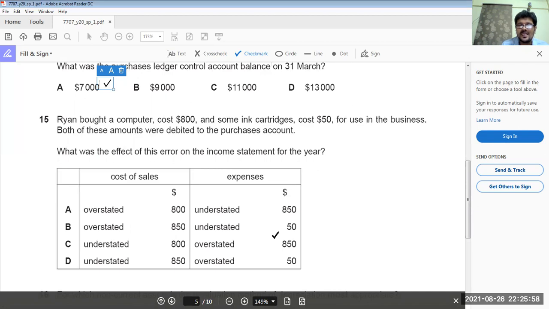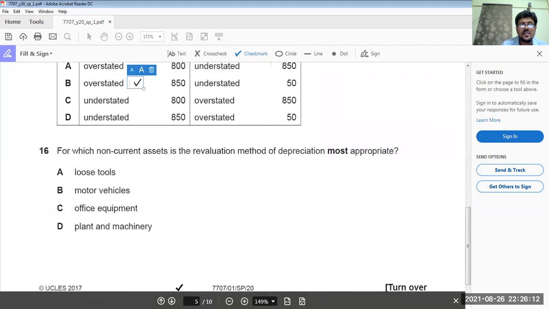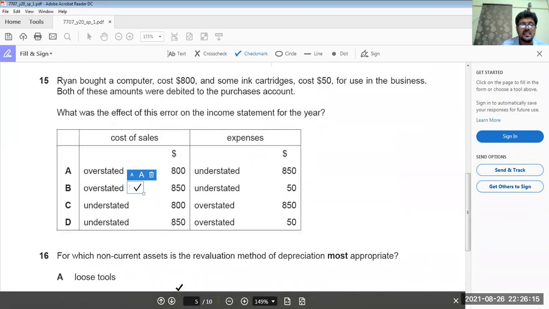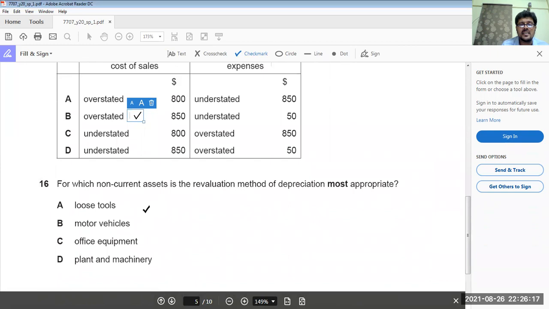Our expenses are only decreased by 50 because the 800 has nothing to do with expenses and cost of sales. Getting my point here? Now, next question, 14, 15, 16. 16 is there. For which non-current asset is the revaluation method of depreciation most appropriate? Those tools, definitely. I think that's 17.